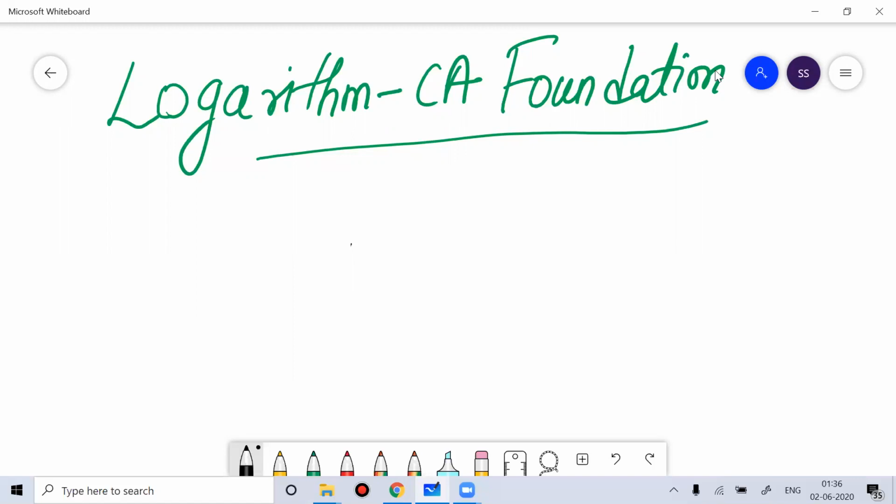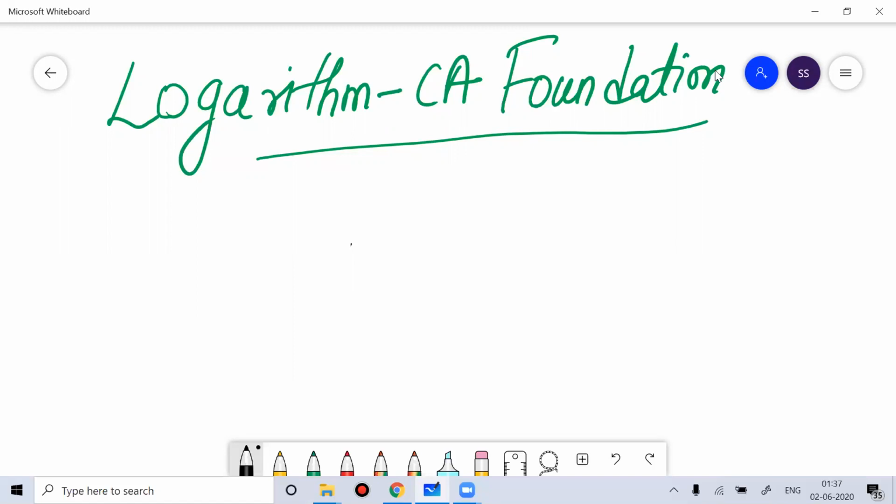But even then, to solve problems on indices or exponentials, or problems on quadratic equations, or in chemistry when we work on chemical kinetics, or in physics or in economics, we need an understanding of logarithm.